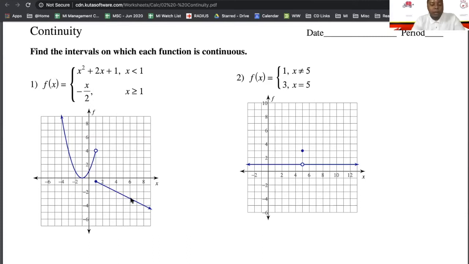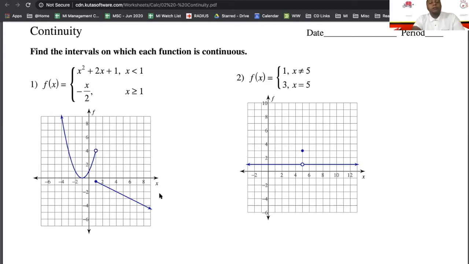Now going to condition number 2, we're looking at the limit, if the limit has a defined answer. So remember back to last webinar where we talked about limits. If a limit does exist, that means the left-handed limit and the right-handed limit are both equal. So let's look at our left-handed limit. In our left-handed limit, we are approaching from the left side. And this is if we're approaching 1, since this seems to be the only problem point. If we're approaching x equals 1, we see that y is approaching 4.